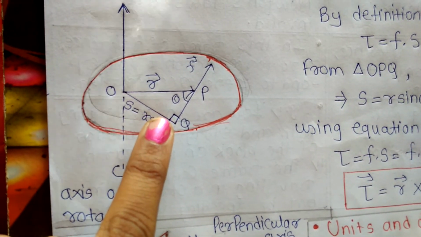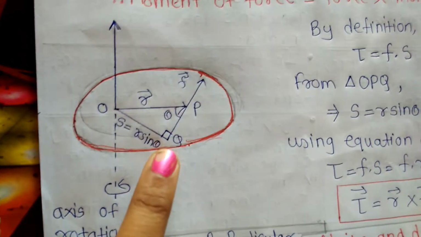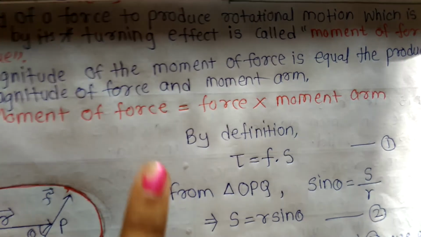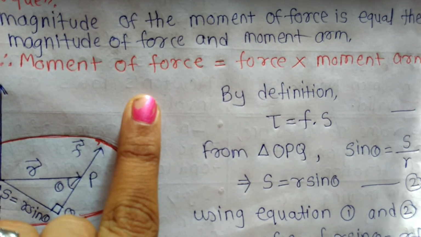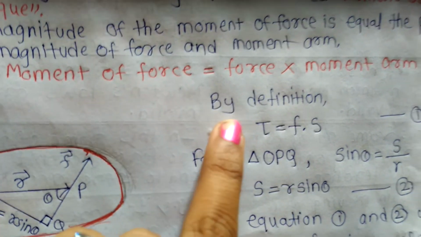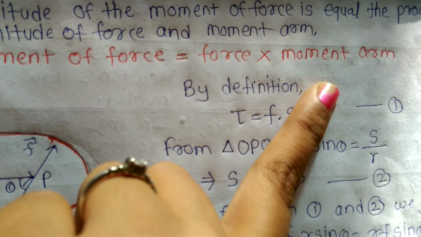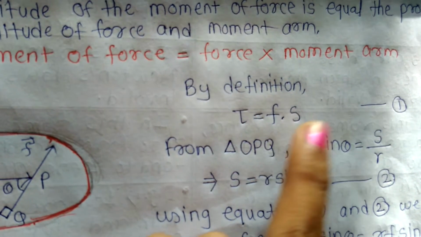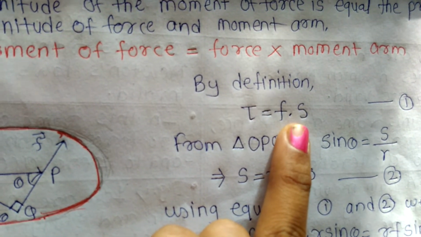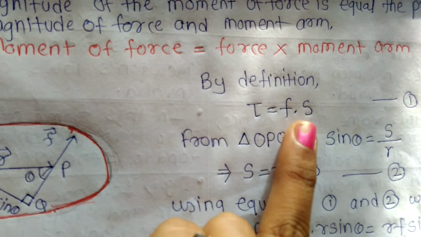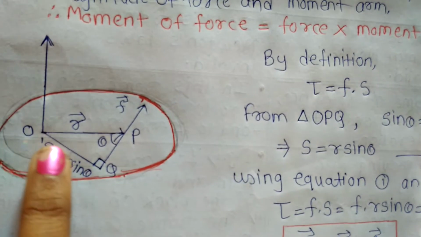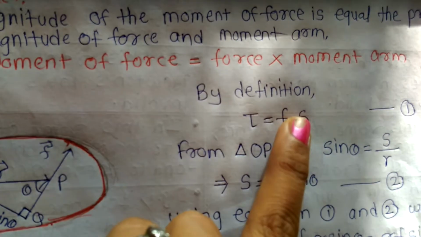This is the axis of rotation. As we studied, the magnitude of the moment of force tau is given by force into moment arm, so force F into moment arm S. This S is this distance.